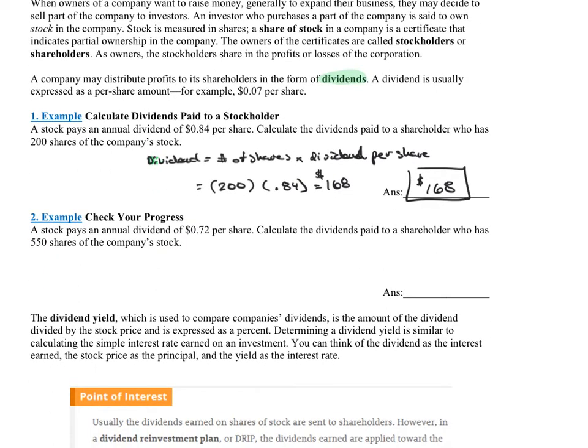Let's try example 2. A stock pays an annual dividend of 72 cents per share. Calculate the dividends paid to a shareholder who has 550 shares of the company's stock. Again, to get that dividend, we do the number of shares times the dividend per share. This person has 550 shares, and the dividend paid is a nice 72 cents per share. Plugging that into my calculator, I'm getting a dividend of $396.